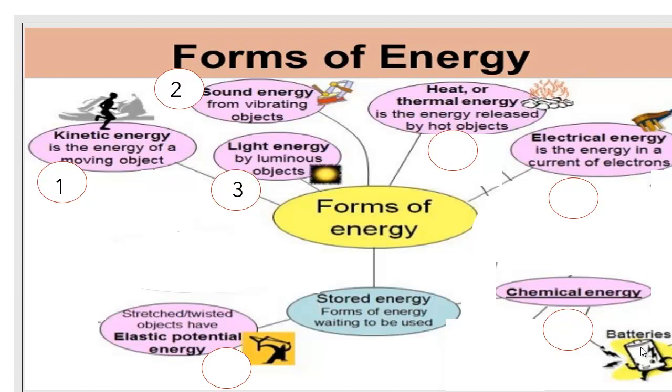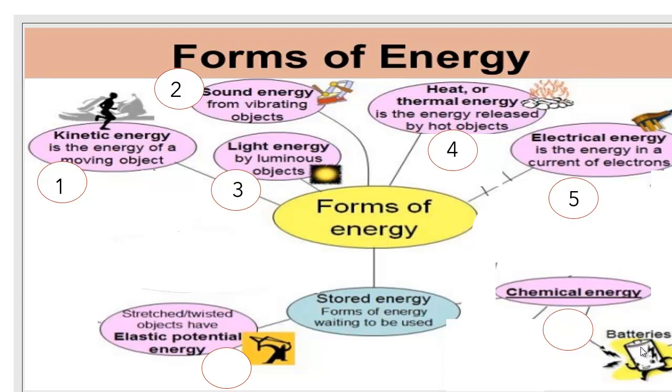Number 3, light. Light is also a kind of energy. Number 4, heat. The energy released from a heater or from fire is called heat energy. Number 5, electricity.